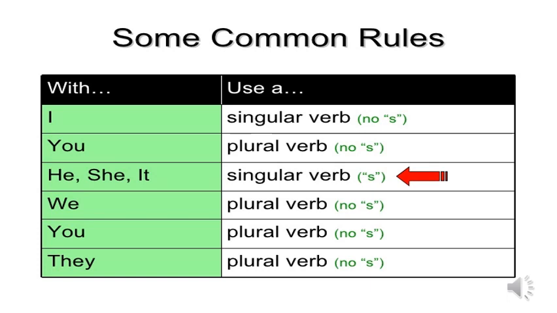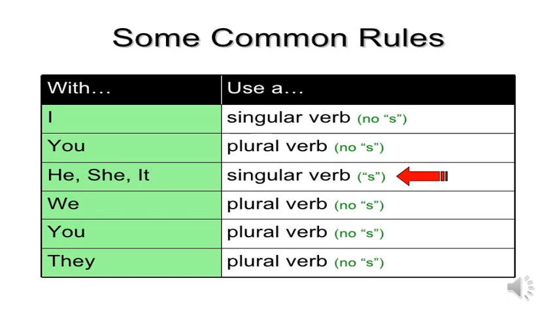There are some common rules here. With the pronoun I, we use singular verb. With the pronoun you, we use a plural verb, no s. With he, she, it, we use singular verb, we add s.